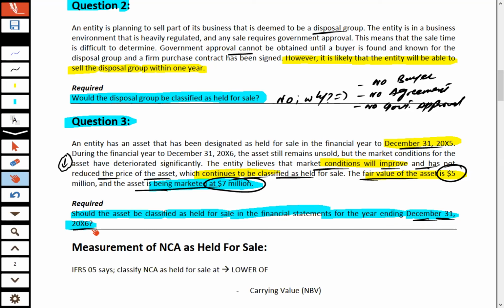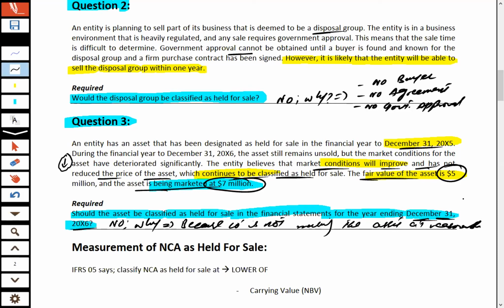So we can simply write no. Why? Because the company is not marketing the asset at a reasonable fair value.